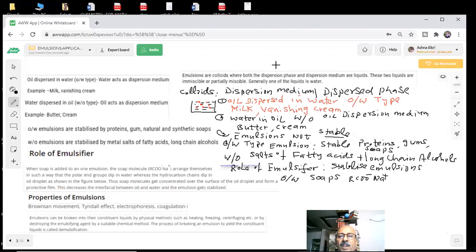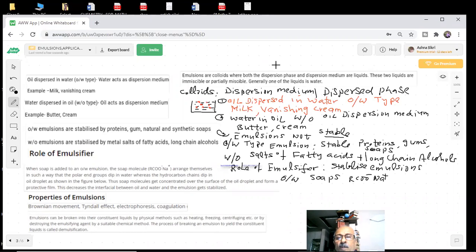Now you have an emulsion where there is water and oil. Even in milk you have that. So there are two ends. One is a polar end. The polar end will dip in water, whereas the hydrocarbon chain dips in the droplet, as shown. Here we will show you the figure in the next slide.